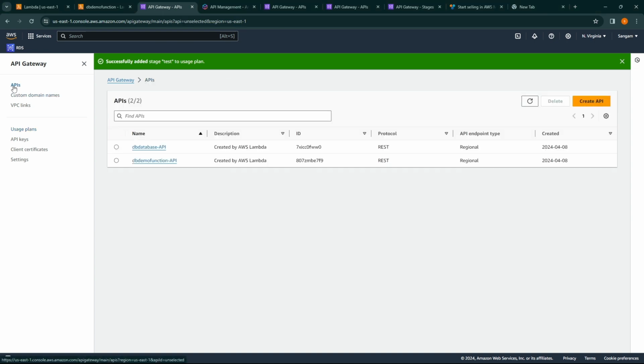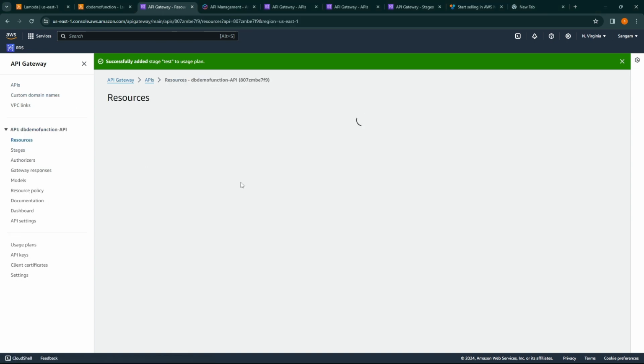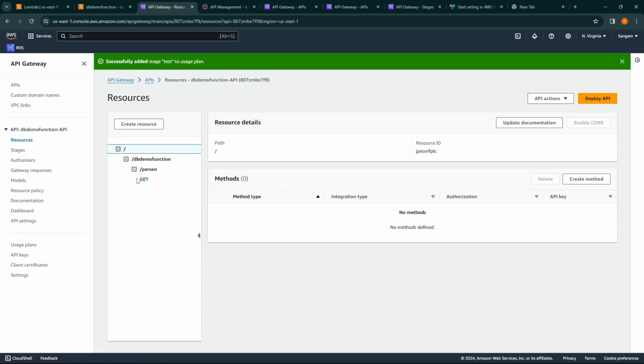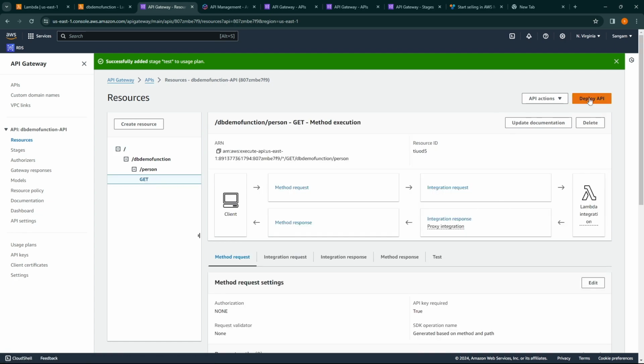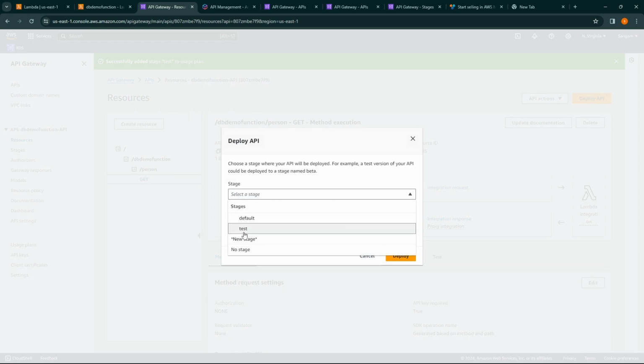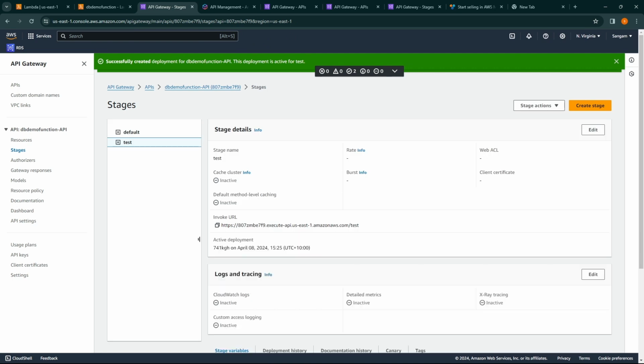So now to apply these changes, we need to redeploy our API. So click API DB demo function, and we need to deploy it again. Click on deploy, select stage, deploy. So it's deployed again.